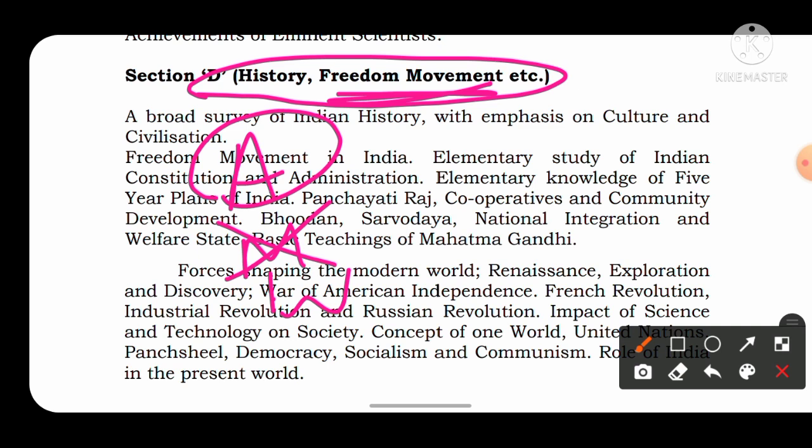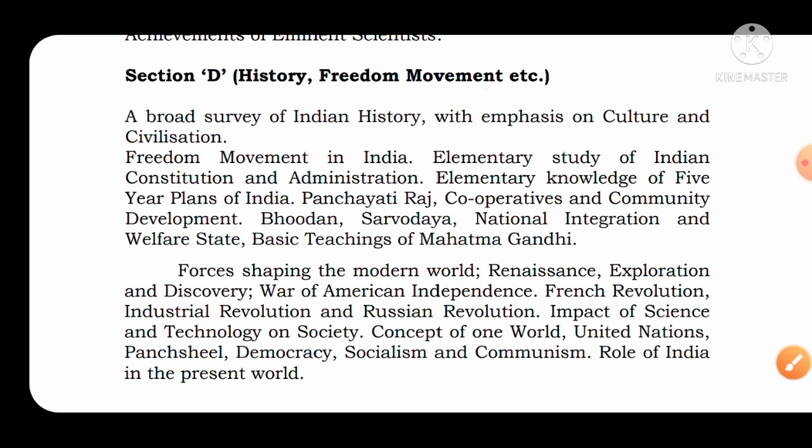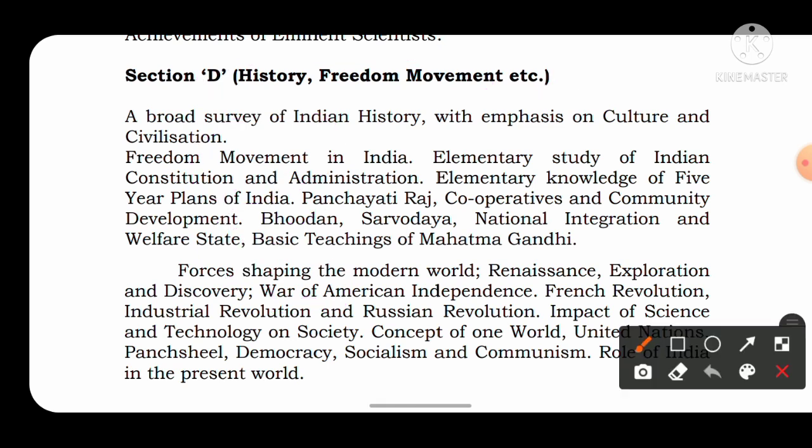So here I'll tell you what things you have to study in history. From ancient history, you have to study the emphasis on culture and civilization. That means you have to study the Harappan civilization, the Indus Valley civilization, who founded them, and what important things were discovered in the Harappan civilization. These things you have to cover in history.